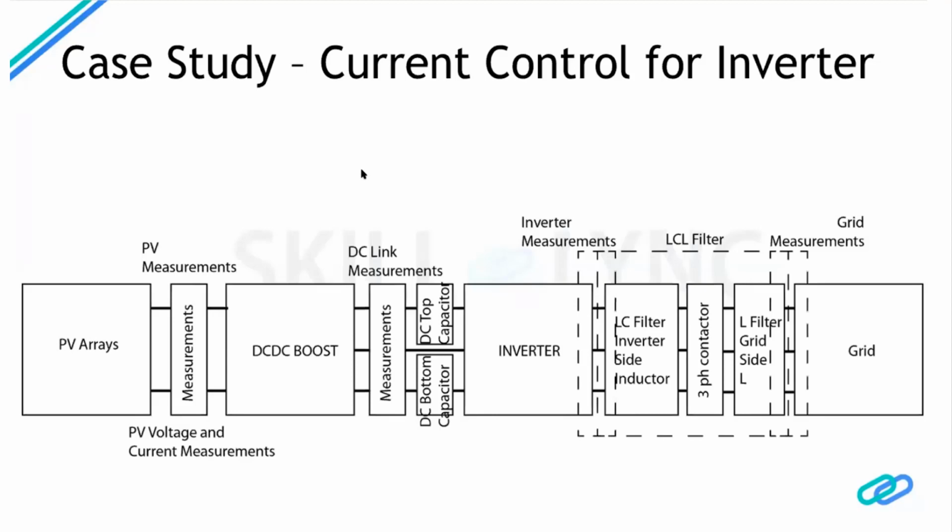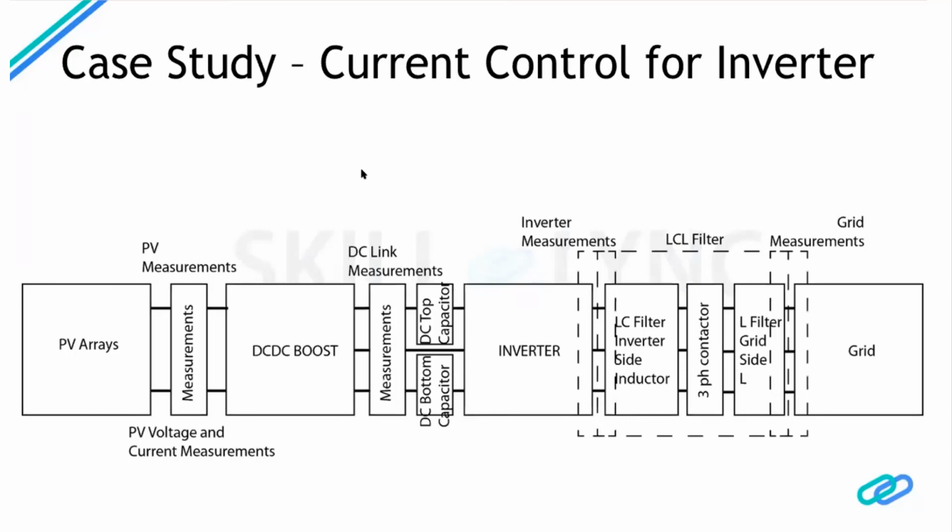Basically what you see here can directly be used as input for hardware in loop simulation. The measurement is something we can simulate and provide to the actual target that does the boost. The output from that boost is fed into the simulator. The simulator will simulate the top and bottom capacitors and generate a DC link that loops back to the actual target, which now does the inverter operation and inverter control logic. It will then say, okay, these are my pulses, please generate these three-phase voltages accordingly, and the simulator will generate the three-phase voltage.